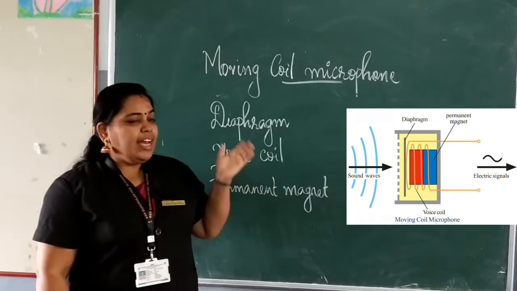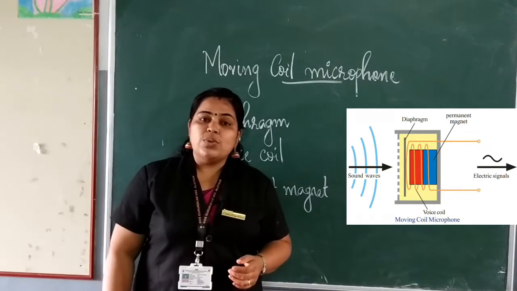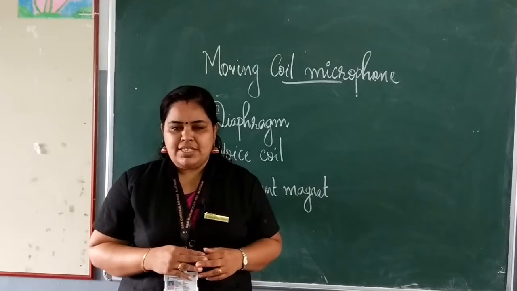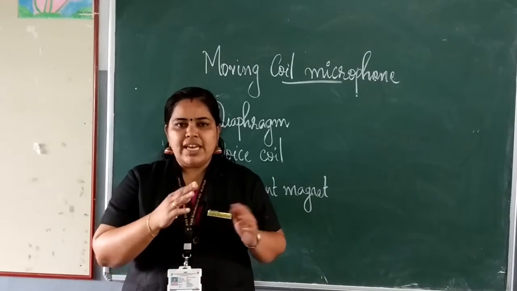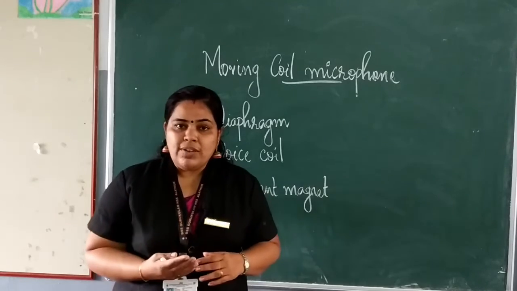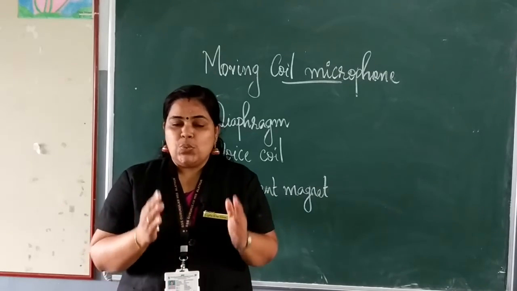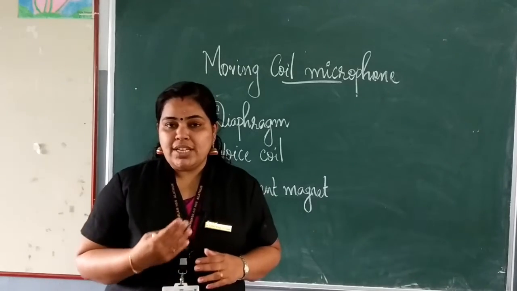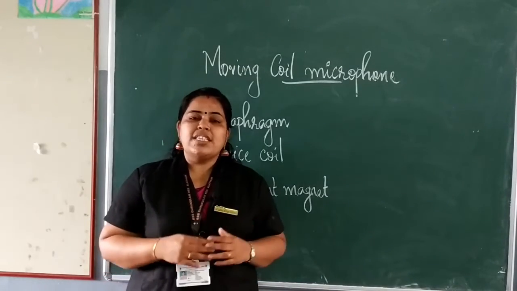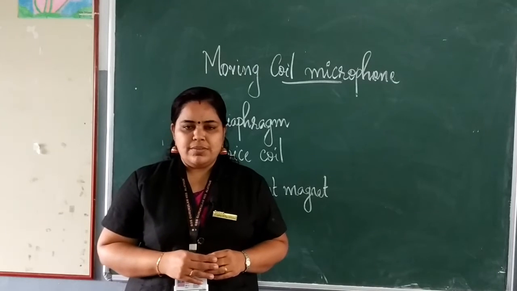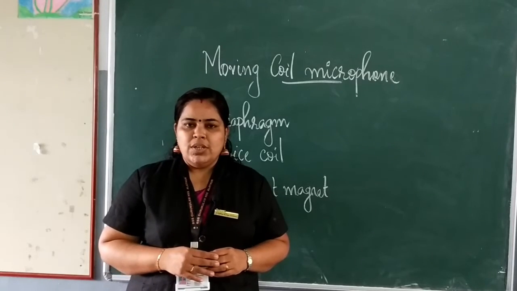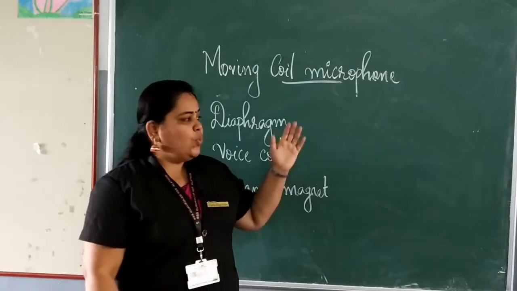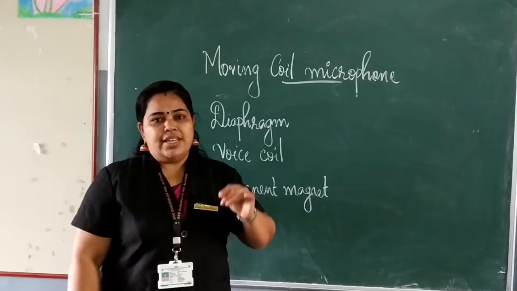So when the diaphragm vibrates, what happens to the voice coil? The voice coil also vibrates, because they are connected. When the voice coil vibrates, what happens? It is situated in the magnetic field. As a result, electric current corresponding to the sound signals is produced. So here the sound energy is converted into electrical energy.